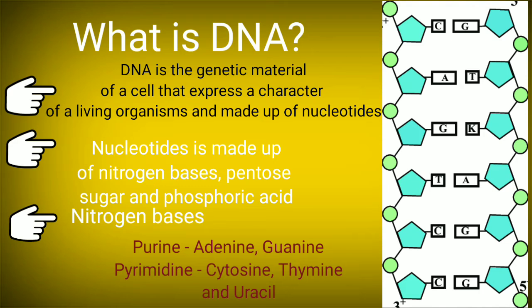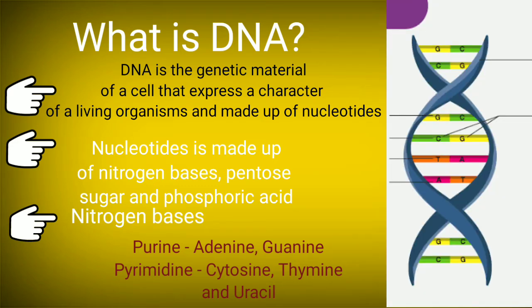And these rings, as you can see in the diagram, are arranged in random orders, like C, G, A, T, and they are bonded by some bonds, the phosphodiester bond and the hydrogen bond.